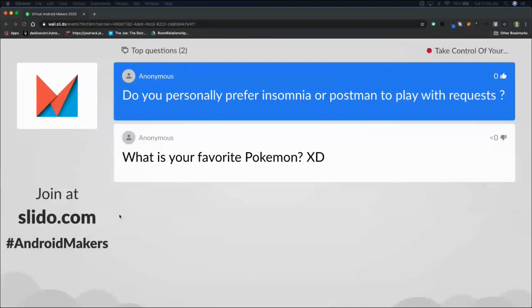And this is a great question to end with at the end. What is your favorite Pokemon? It's definitely Squirtle. Like, favorite water type, had to start with him when I got the first game.